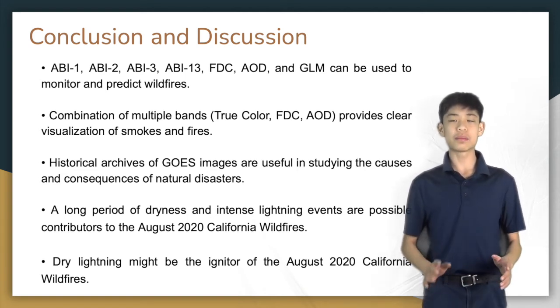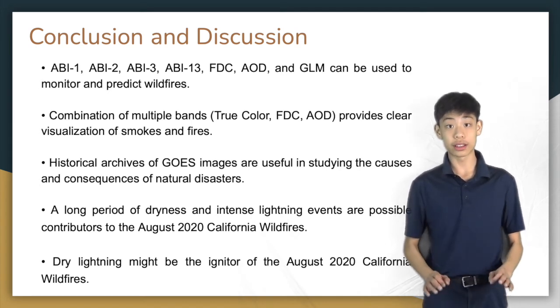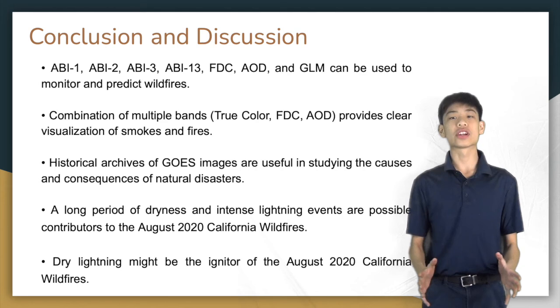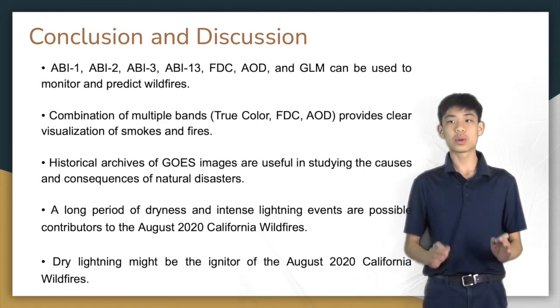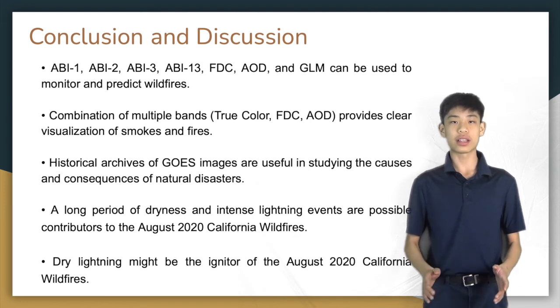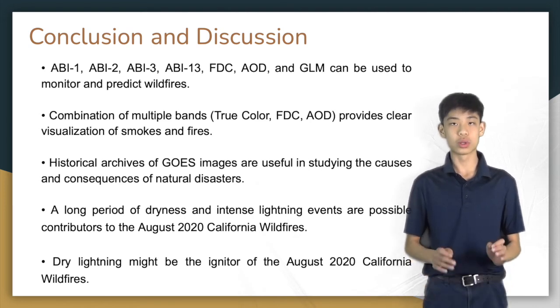Dry lightning is a phenomenon when lightning is present without precipitation and can be a fire hazard. It is possible that the August 2020 California wildfires may have been caused by dry lightning. Taken together, it is likely that lightning strikes and dryness were contributors to the wildfires, and possibly dry lightning was also a contributor to the wildfires.